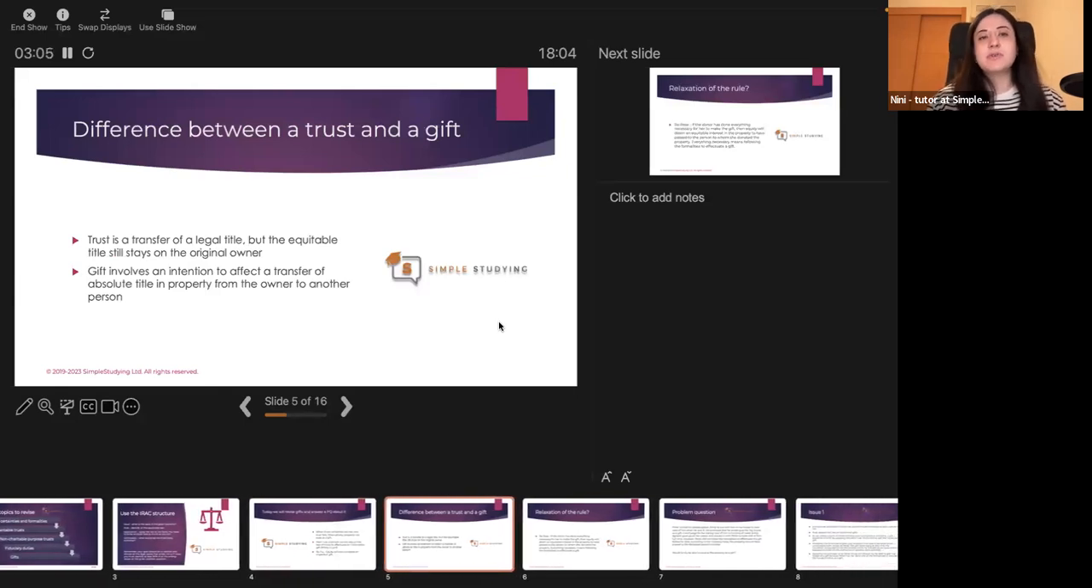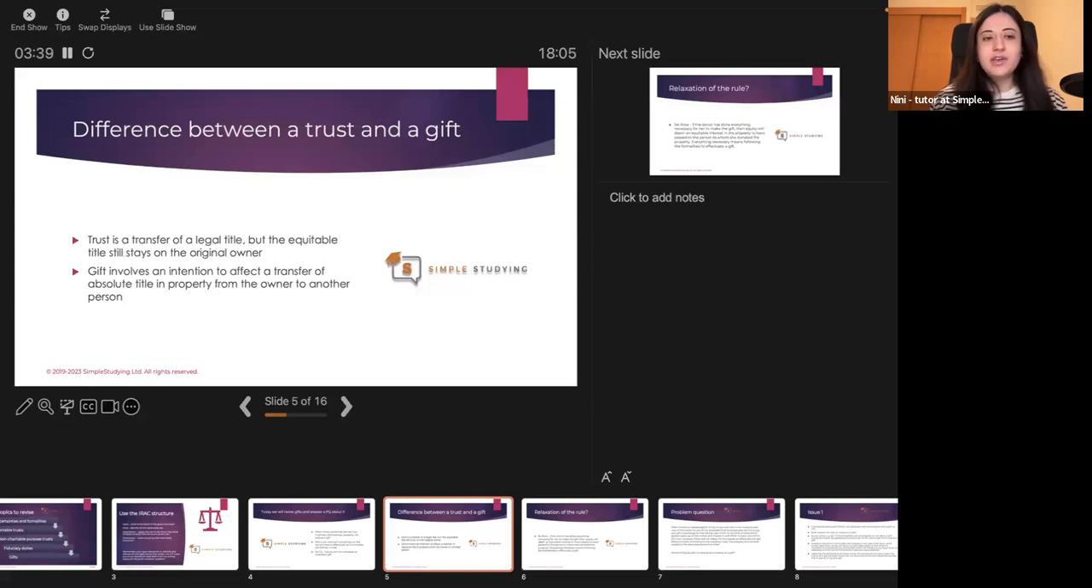What is the difference between a trust and a gift? A lot of students don't understand this. So a trust is a transfer of a legal title. As you know, there are two kinds of title: there is a legal title and there is an equitable title. On the property register, whoever the property is registered to, that's the legal title, but equitable title is something else. Whoever may have an interest in the property is an equitable title owner.